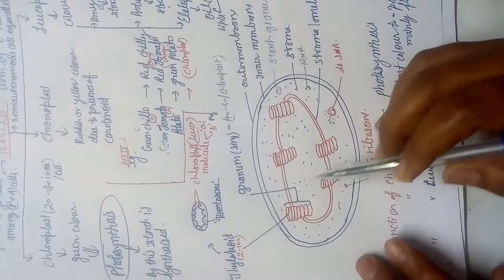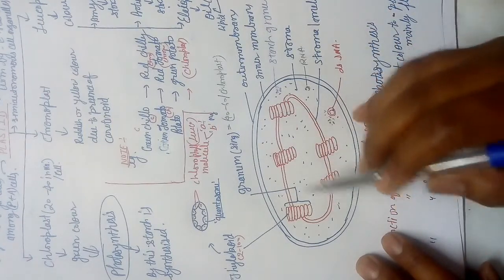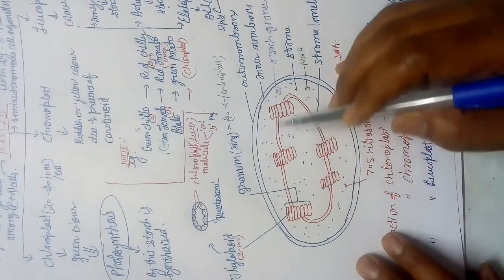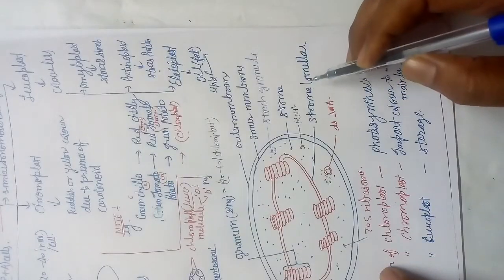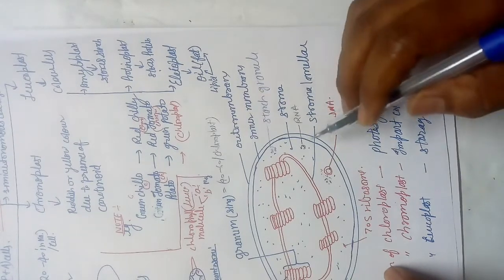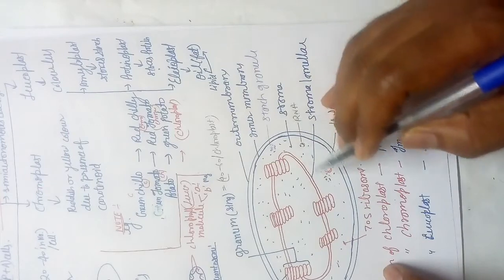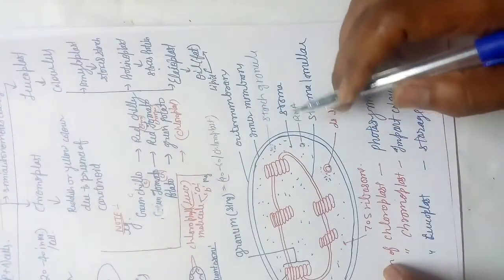Next, these grana are joined by some tube-like structures. This is known as stroma lamellae. Stroma lamellae are also called Fret channels, but in your book stroma lamellae is given. And next, the fluid present in the chloroplast is known as stroma.